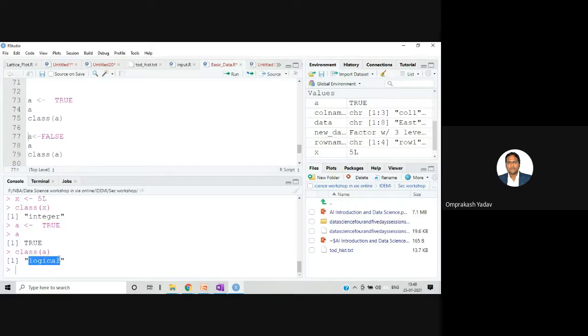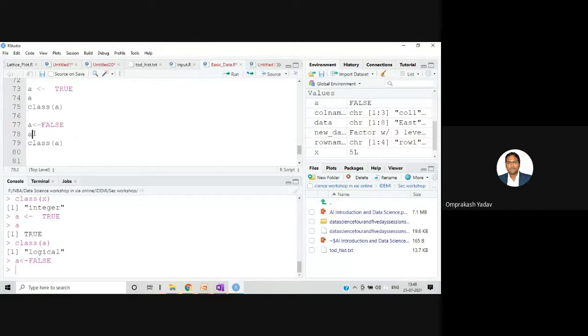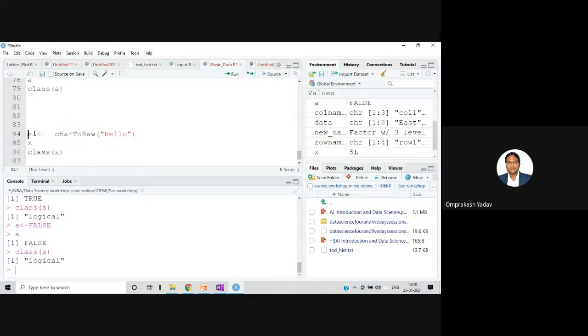So logical or Boolean is the same thing, logic values like true or false. Similarly, if I say A is equal to FALSE, print it, and check the class of A, it gives me logical type.